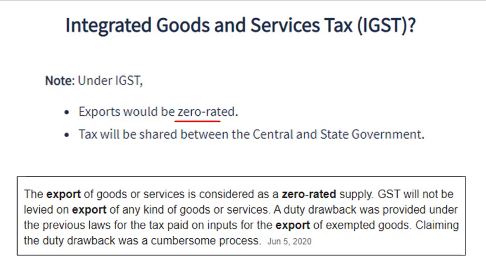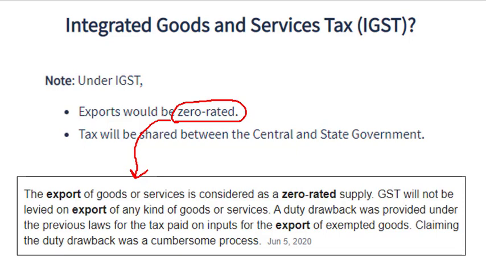Under IGST, note this important point, exports would be zero rated. What does zero rated mean? Zero rated means there is no GST for exports from India. There is no IGST collected for exports in India, and tax will be shared between the central and state governments. Why? Because of zero rating, many timing durations can be saved from the input tax credit.